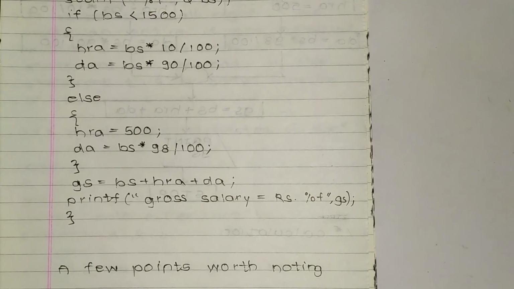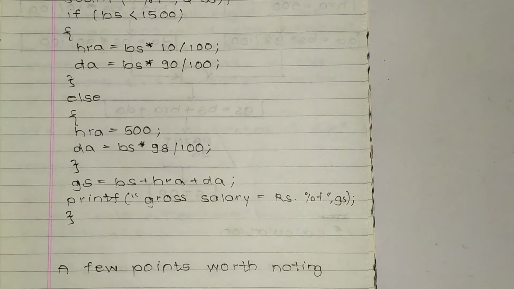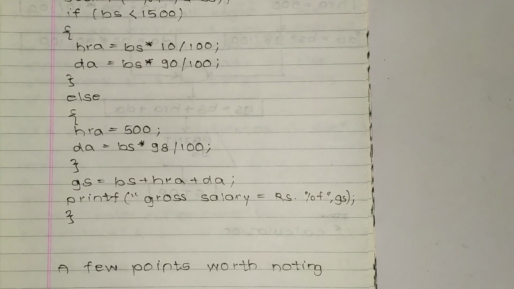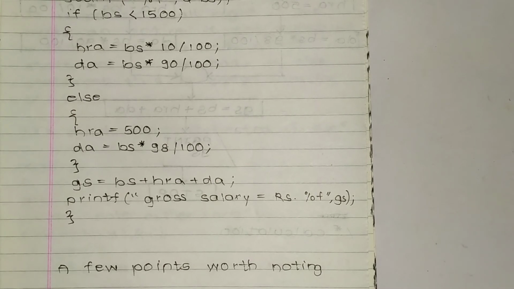Now gross salary, that is GS. In the next line we write GS is equal to BS plus HRA plus DA. This is the formula: the addition of basic plus HRA plus DA gives the gross salary. Now we have the gross salary stored as a float, and we have to print it.